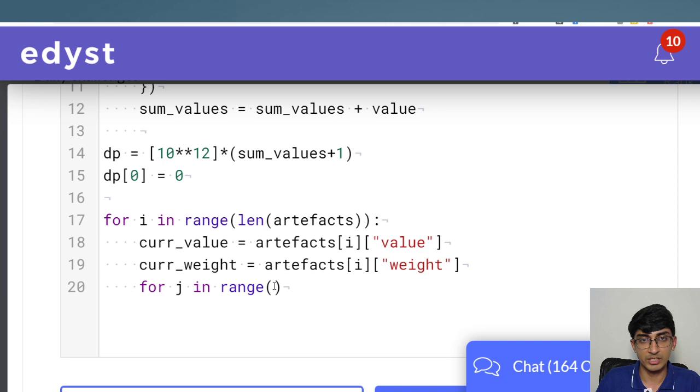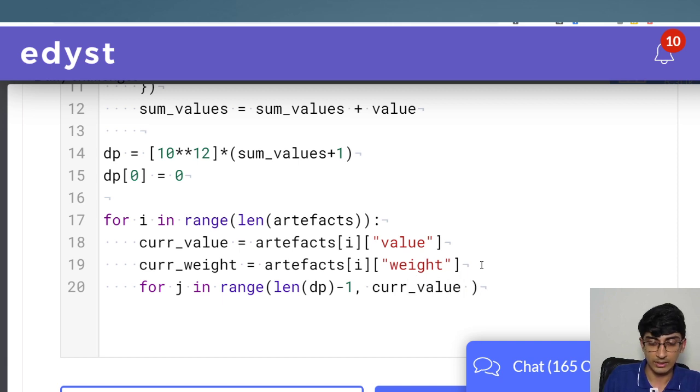Now for j in range, we're going to start from length of DP minus 1, from the last element. You can also say this is sum of values, you can start from there, whichever. I generally prefer len of DP minus 1 because it always makes sure that you're not going out of bounds. Where do we go? We will go all the way down to current value, minus 1, right? So we'll go only up until the current value part.